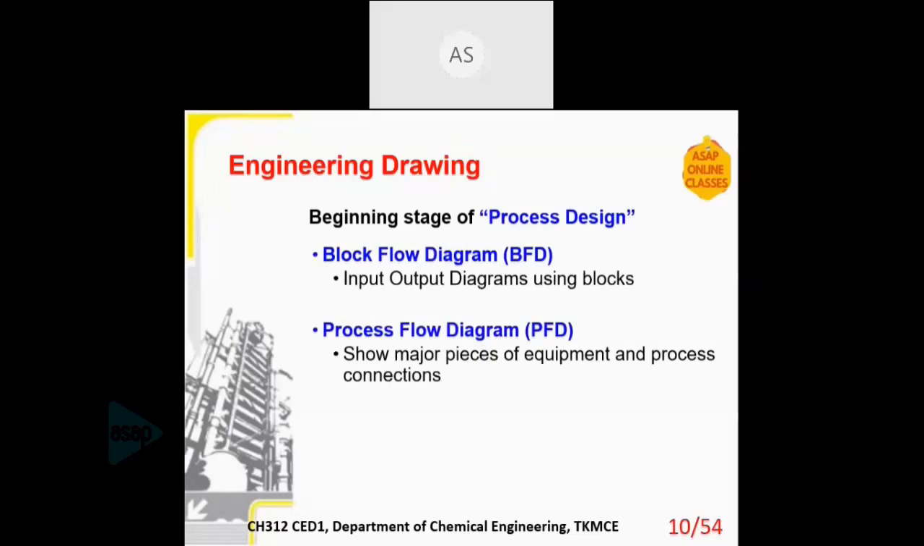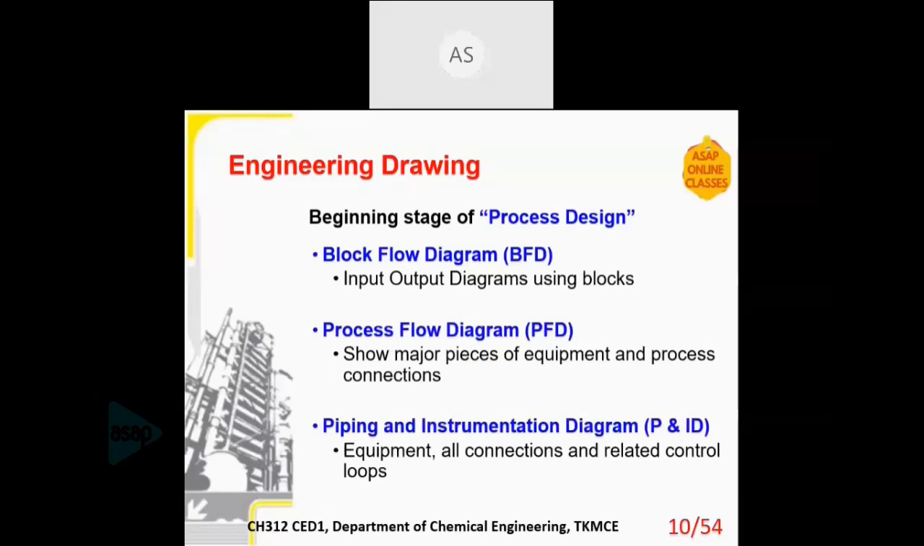Then the second one is the process flow diagram. There, instead of blocks, the blocks will be replaced by the equipment which are used, and the process connections between those equipment. And finally, the most comprehensive one is the P&ID, the piping and instrumentation diagram, where all the equipment are shown, then all the related connections, then control loops. By control loops, there may be some control for the input. The output should be controlled, or the concentration, purity, temperature, etc. Such things must be controlled. It is being dealt with in P&ID.